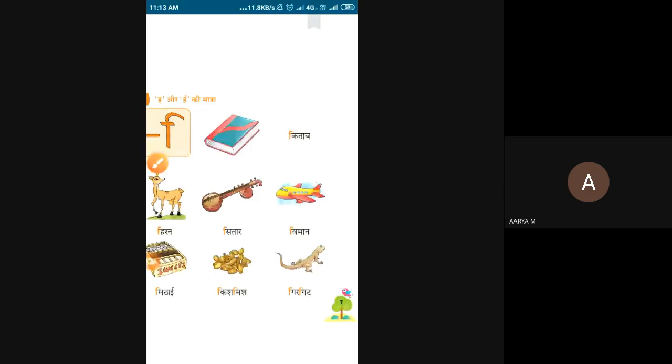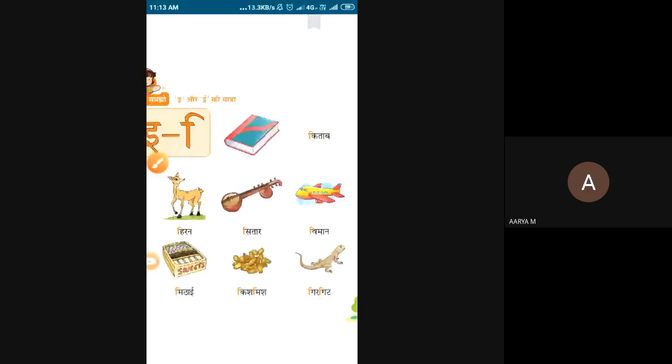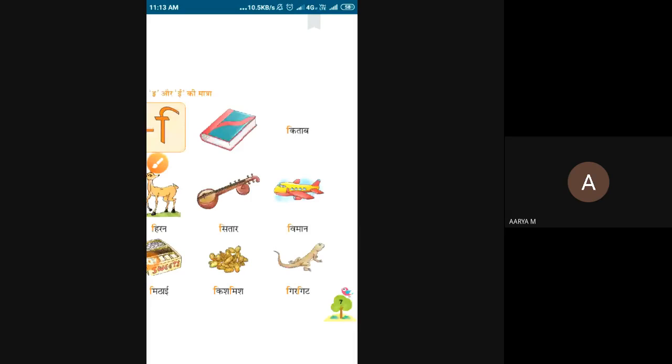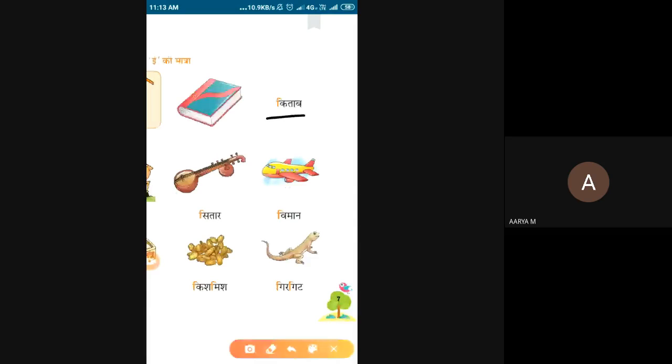So this is a few examples: Kitab, Kiran, Sitman, Midai, Kismis and Girgit. All these are examples for the E sign, how they are using the E sign in the letters. See, here they are using only one sign. Here they are using two signs, two E signs also. So how are they using the sign?